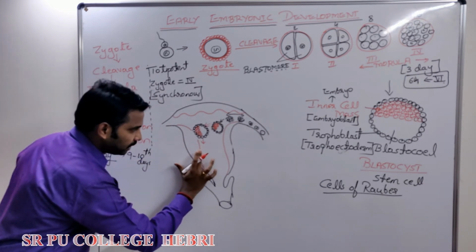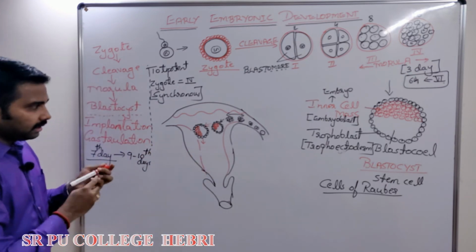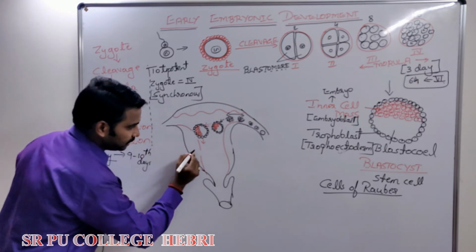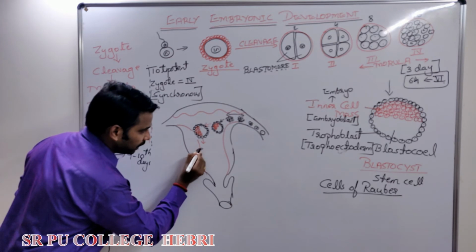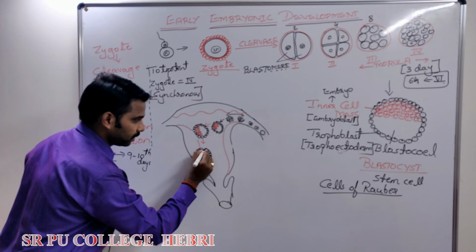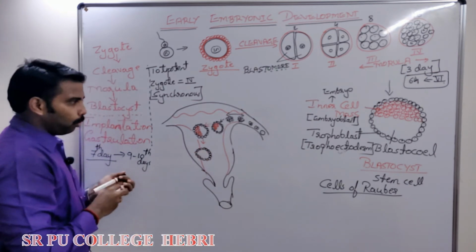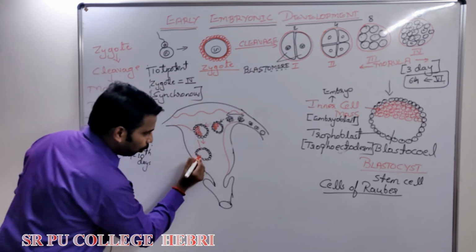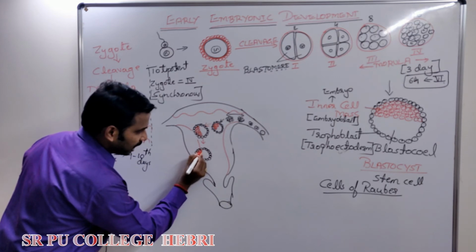I will draw here the next step. Now, in that small region which was dissolved, gradually the blastocyst will attach. In that small hole that has formed, who is attaching inside that hole?